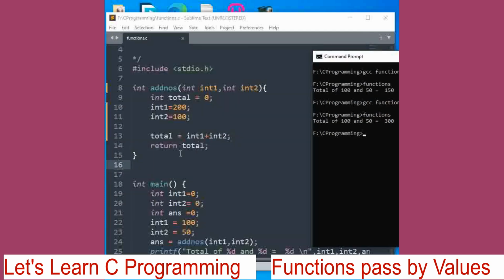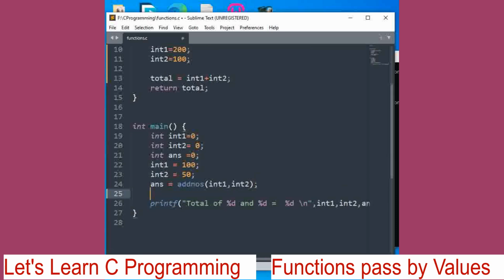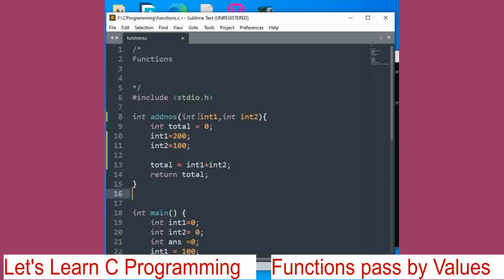What it means is that even if we change the values of the parameters int1 and int2 in the function, the original will remain the same because we are printing the values of these variables after calling this function, right? But it has returned answer 300, which it should not be. It should be 150. So in any case we cannot change values of these parameters here in the calling function, right?